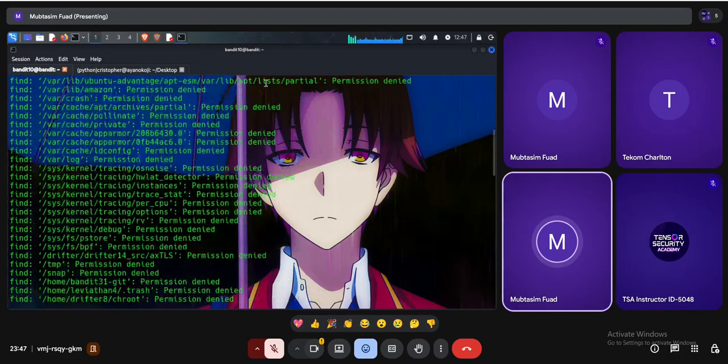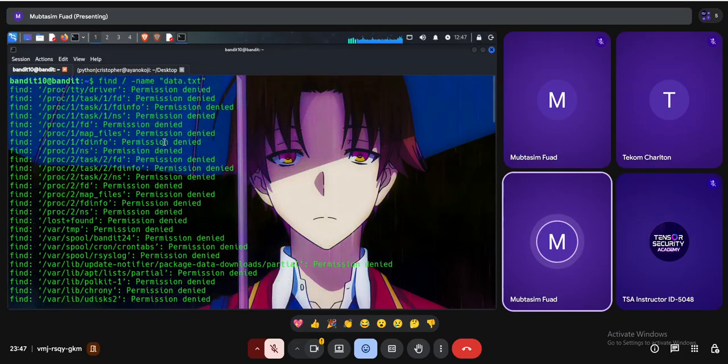So we got many errors. The error is permission denied, which came multiple times. Why did it come? Because there are many files that I cannot read as a local user. Right now, I'm a local user. How can I understand? Because this is my username. Instead of Bandit 10, if I got root as the username, that means I'm the root user or the administrator. I have all kinds of permission. But I'm not a root user right now, so I don't have all kinds of permission. These are called errors.